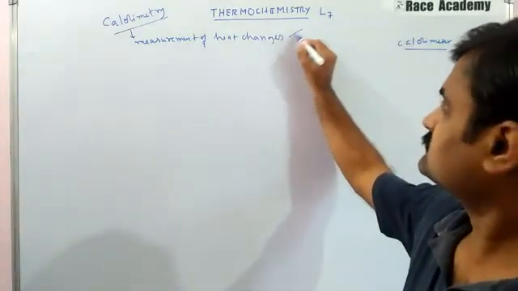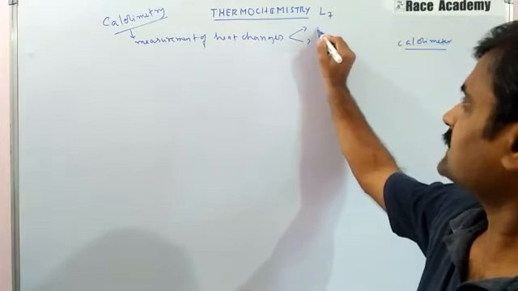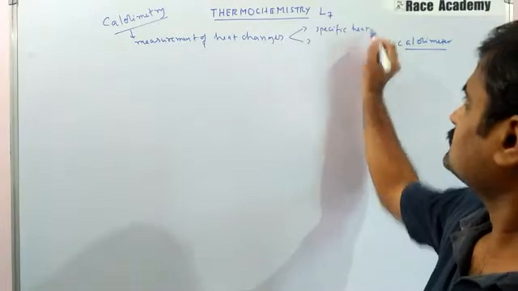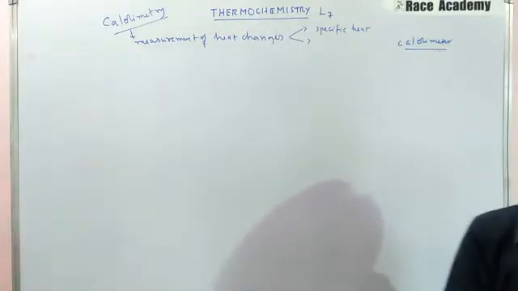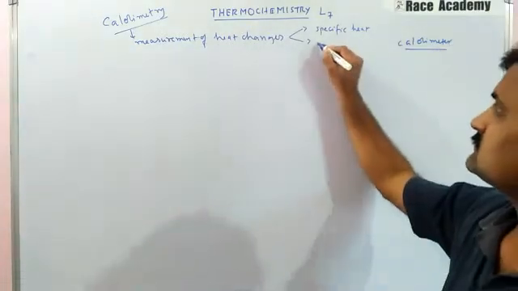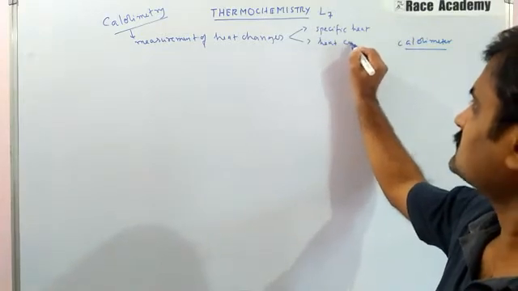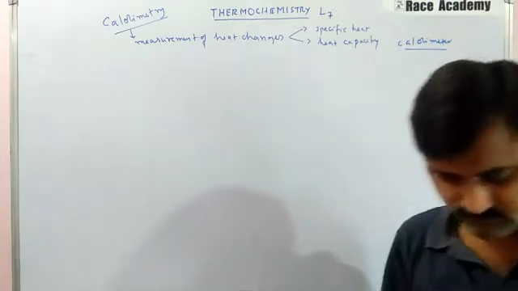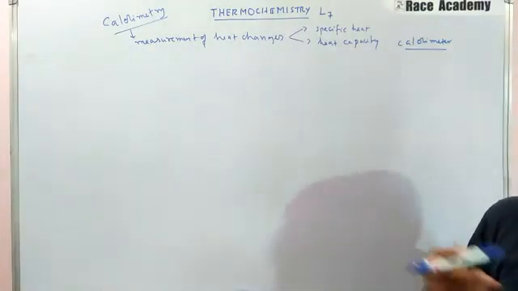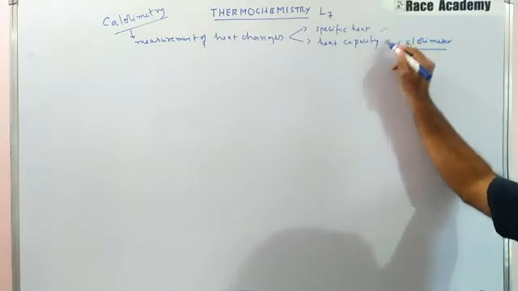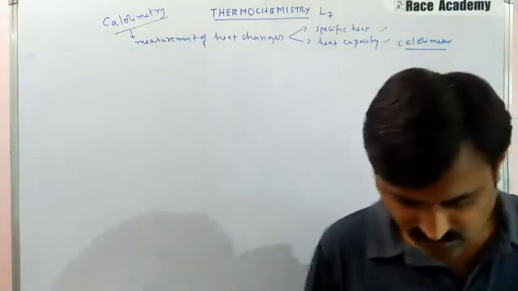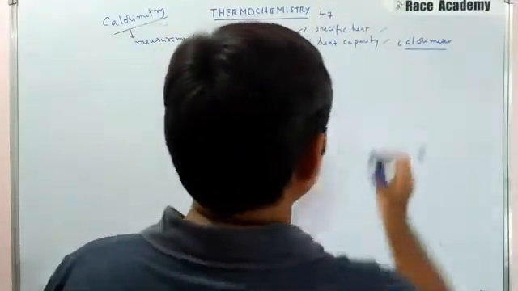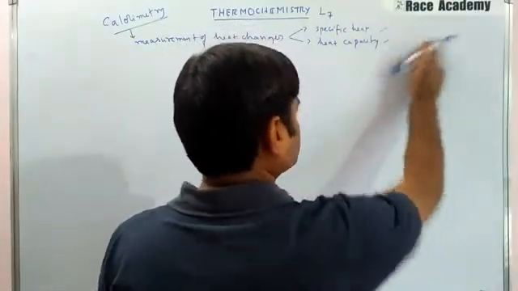One we will call specific heat. The other one we will call heat capacity. So first we have to learn about these two things in calorimetry. The device is the calorimeter.